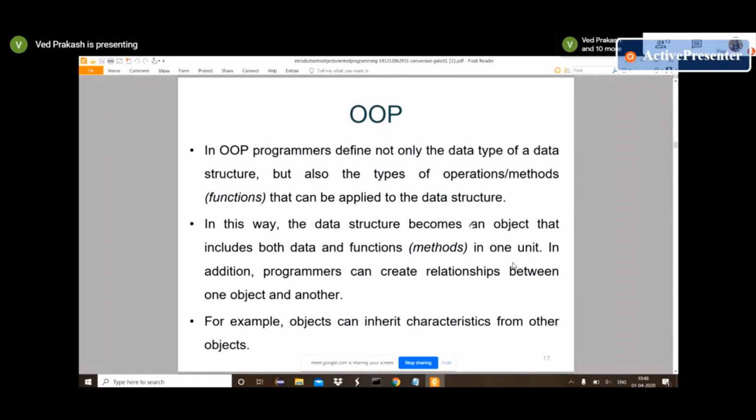So in OOPS concept, when we apply OOPS in programming, we break down our program into different small pieces and think about reusability. Suppose we are providing a method withdraw money, then we will reuse the same method in the current account also and the saving account also. But when we are using a functional or procedural program, then we have to rewrite that piece of code. In an object-oriented program, we just provide it in a single place and use it wherever we want to withdraw money, even if it's a saving account or a current account.